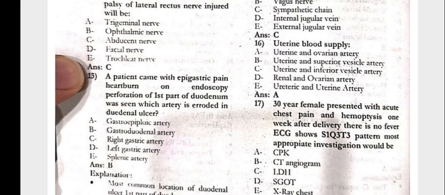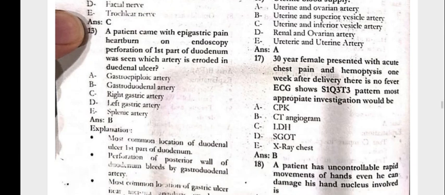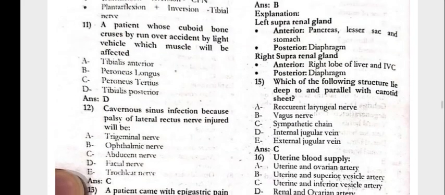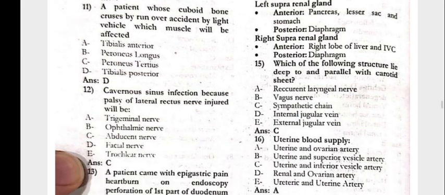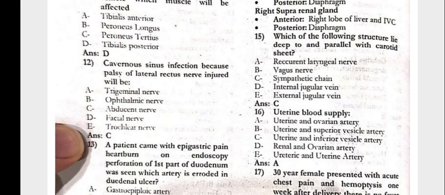The patient came with epigastric pain and heartburn. On endoscopy, perforation of the first part of the duodenum was seen. Which artery is eroded in the duodenal ulcer? That is the gastroduodenal artery. Next, question number 14: anterior to the left suprarenal gland is the lesser sac. Which of the following structures lies deep to and parallel with the carotid sheath? That is the sympathetic chain.